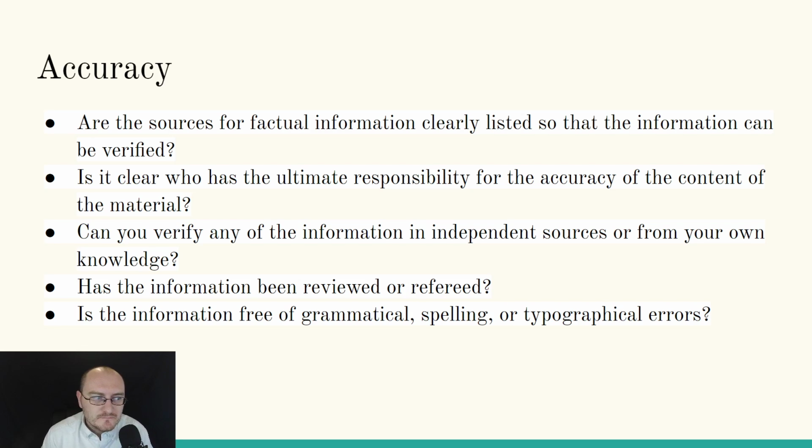Is it clear who has the ultimate responsibility for the accuracy of the content of the material? If I'm reading an article on the New York Times website, then I can be reasonably sure that the New York Times editorial board has read the article and will stand behind the accuracy of that article, right? If they find that someone lied in their article and their reporting, then I can be reasonably sure that they will print a retraction and tell me, the reader, that there was some information that was incorrect in this article. That's how it's supposed to be done, right?